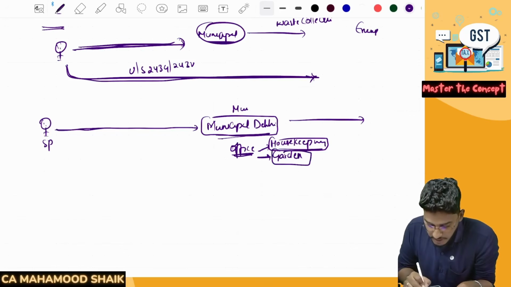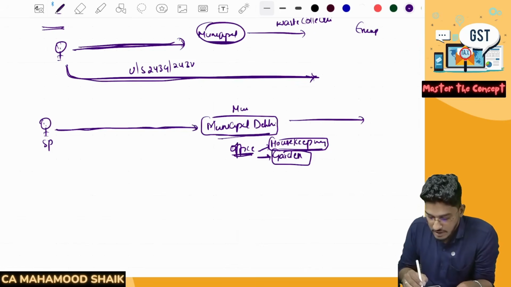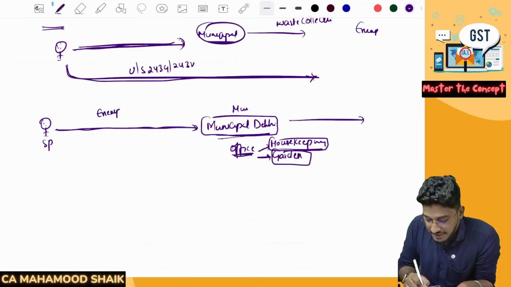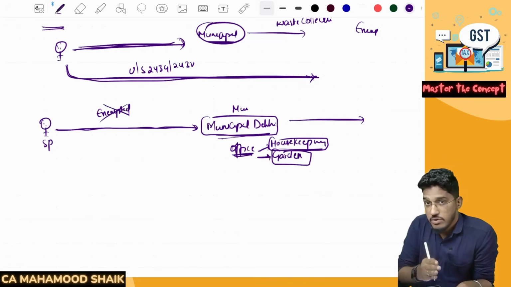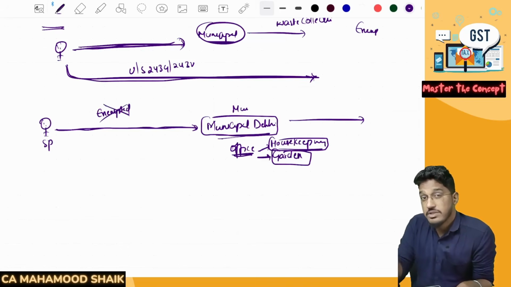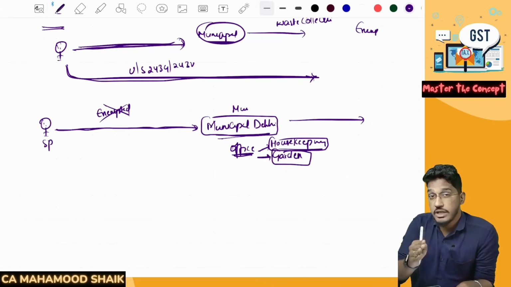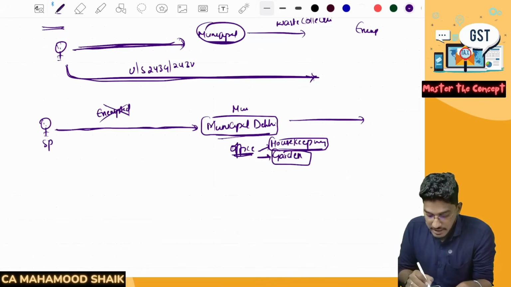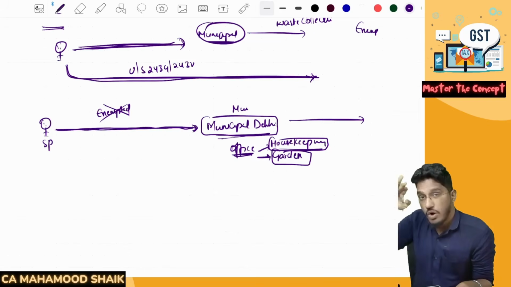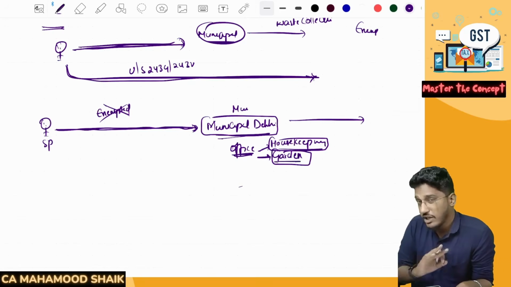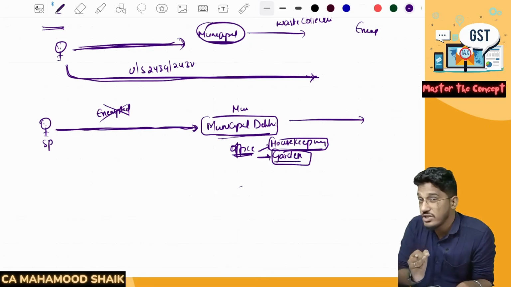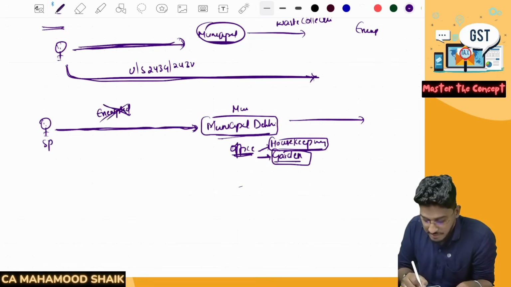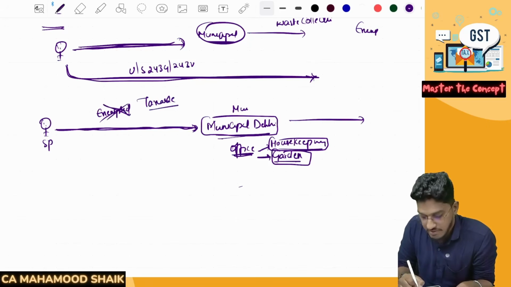Now here you are a service provider. You are providing services to the municipal corporation. Will the exemption get covered here also? Will this service be exempted or will it be taxable? It will not be exempted, it will be taxable. Why? Because only if you are providing services in relation to an activity which is entrusted to them under Article 243G or 243W will it be exempted. Here you are providing services to the municipal corporation's office for their housekeeping, gardening, horticulture services. It is not any activity which is entrusted to them under Article 243G or 243W of the Constitution. So here the exemption will not be there. These services will become taxable.